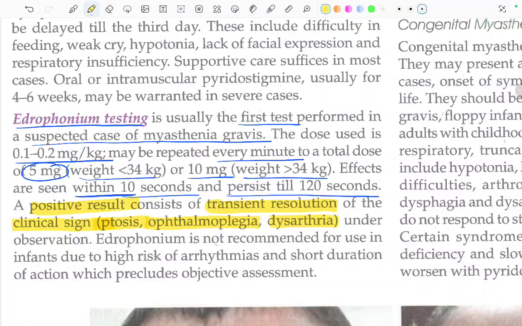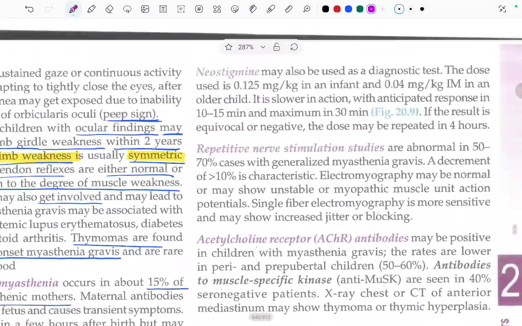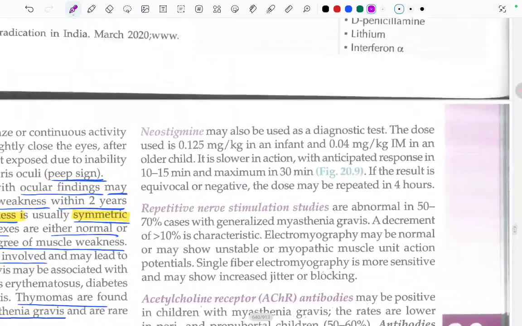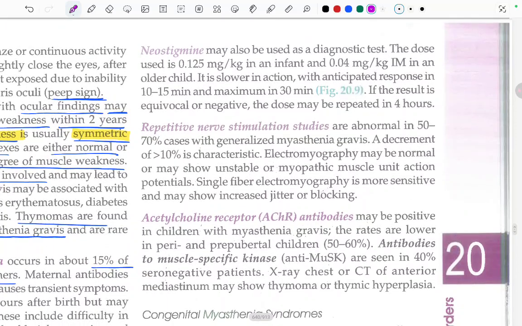Edrophonium is not recommended for use in infants due to the high risk of arrhythmias and short duration of action, which precludes objective assessment. Moving ahead to neostigmine: neostigmine may also be used as a diagnostic test.